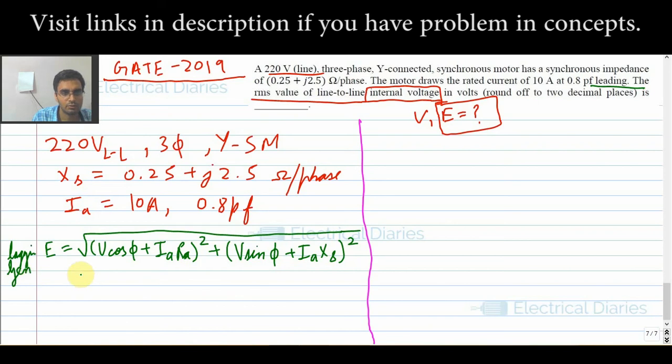To convert it for motor, you replace Ia by minus Ia, and for leading power factor you replace phi by minus phi. This is the one equation you should remember, and the rest you can easily derive.